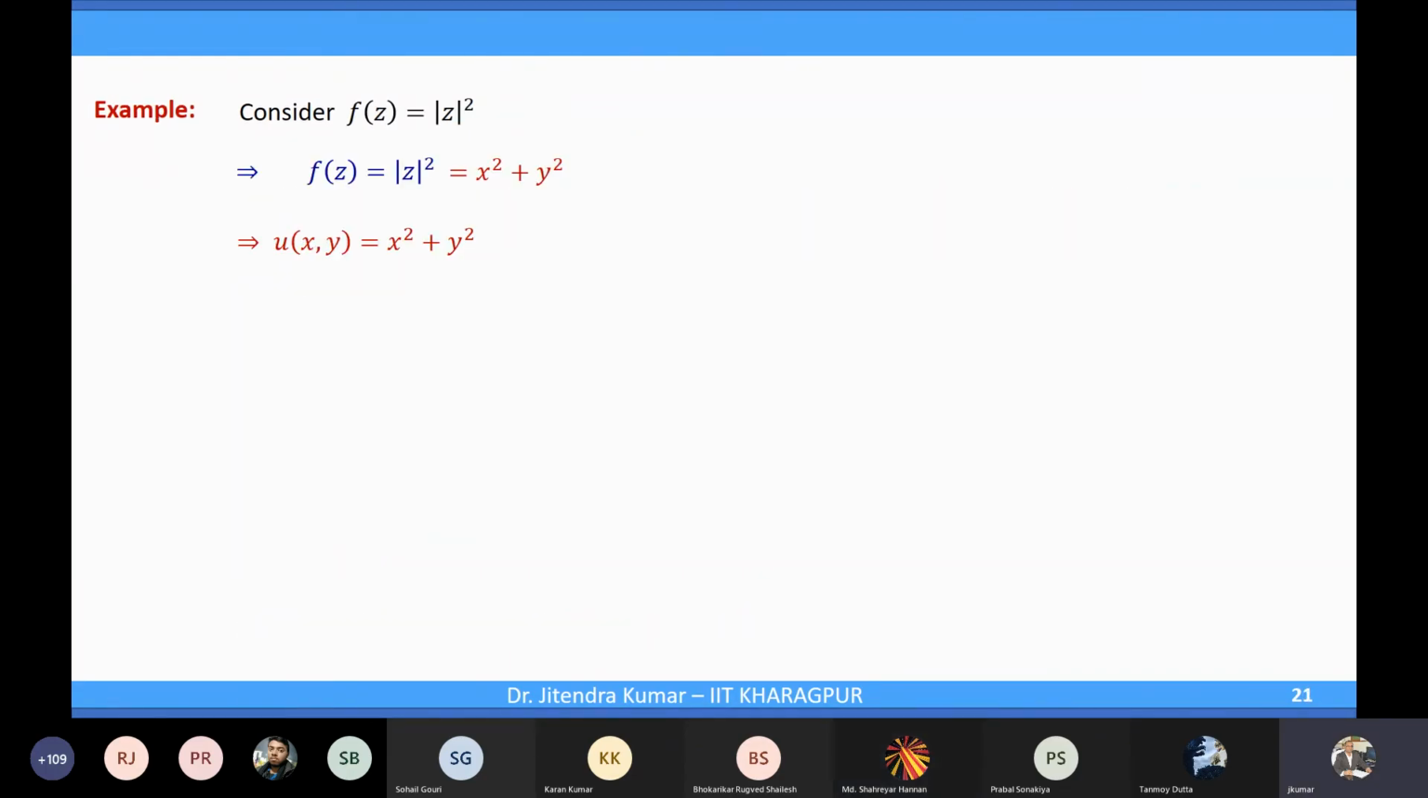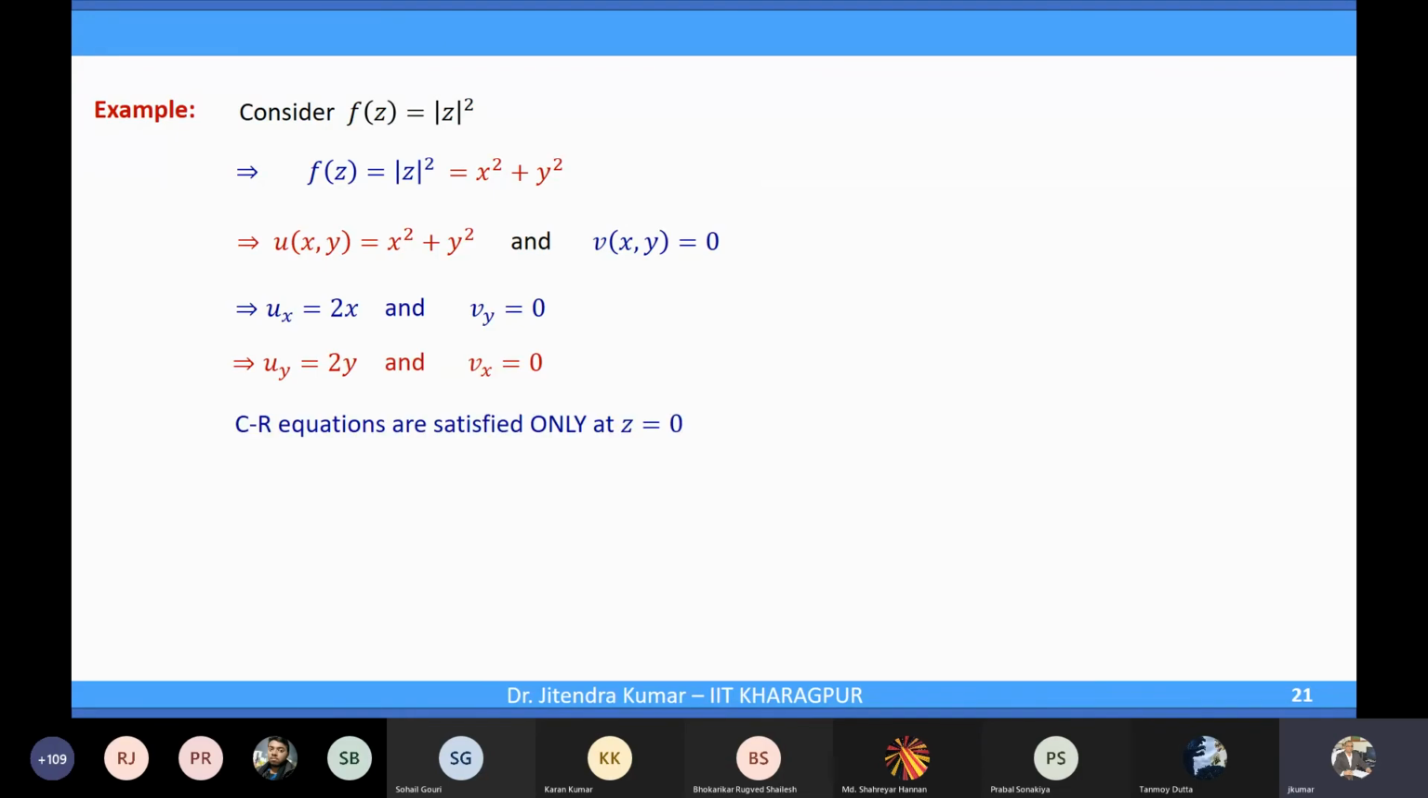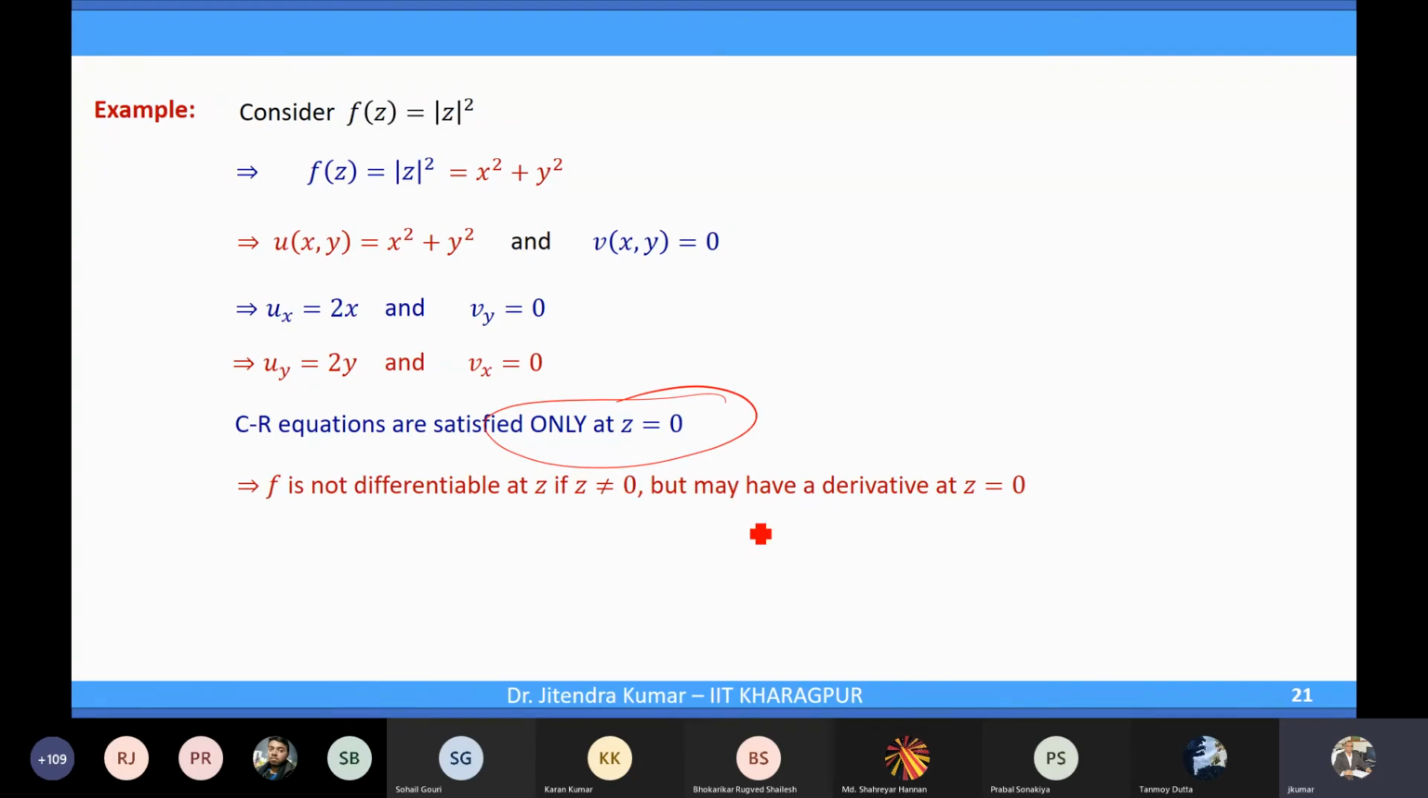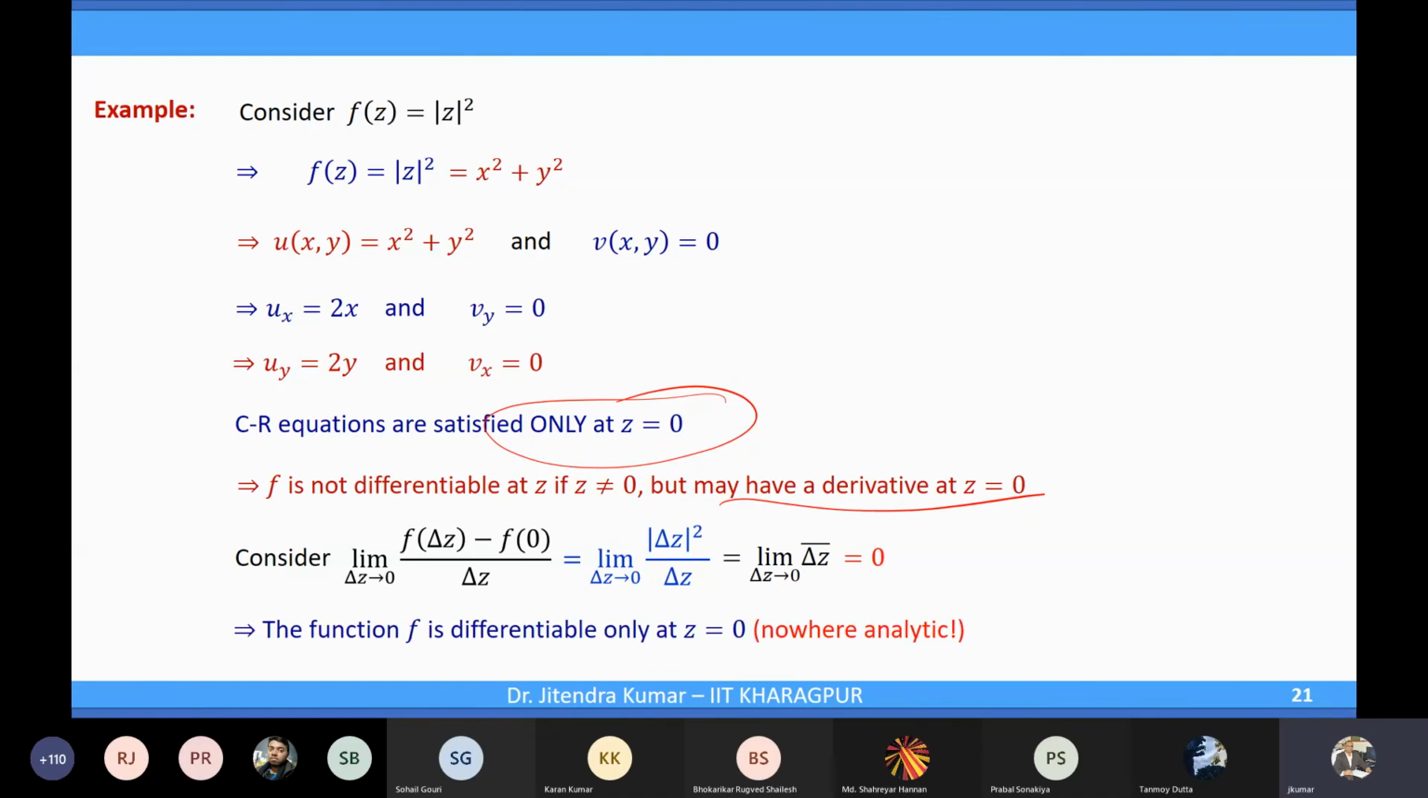Similar conclusion you can draw from here also. f(z) is equal to |z|^2. So u(x,y) and v(x,y), you separate it: u(x) and v(y). Again, the CR equations are satisfied only at z equal to 0. Again, the function is nowhere analytic, but it may have a derivative at z equal to 0, which we can check, and it has a derivative. So similar example, similar conclusion, which we have already seen in the previous example.